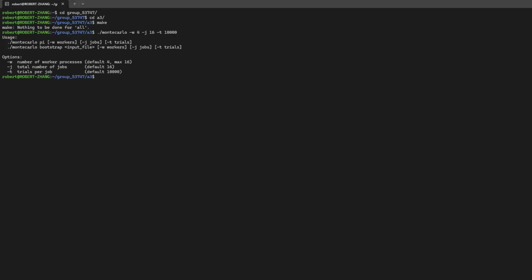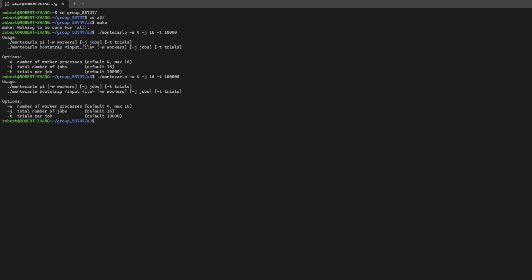The program forks 4 worker processes, distributes 16 jobs across them round robin, and collects the results. You can see the aggregated output here: total successes, total trials, and the final pi estimate. Let's crank it up to see the estimate get more accurate with more trials. Closer to pi, and all of that work happens in parallel across 4 processes.